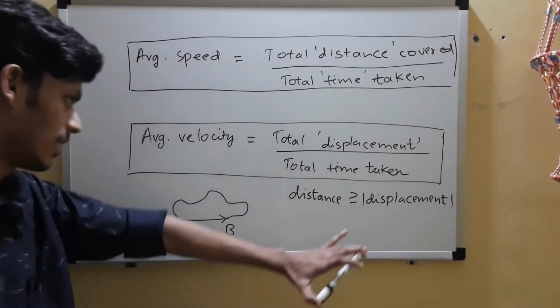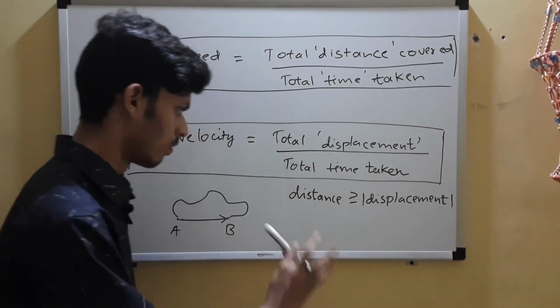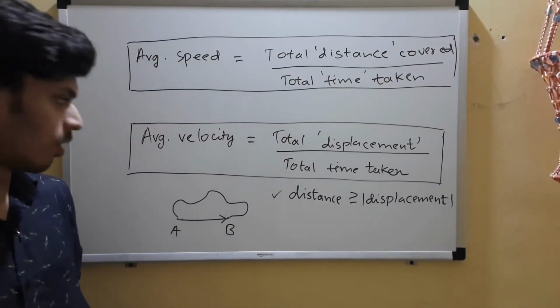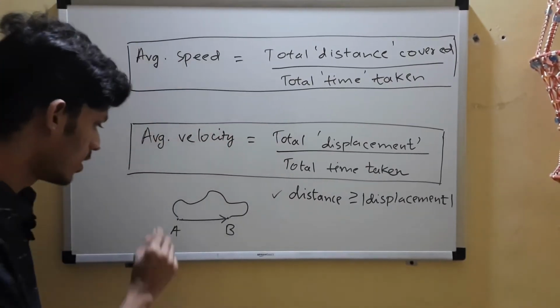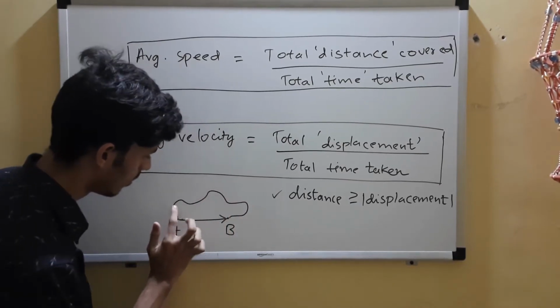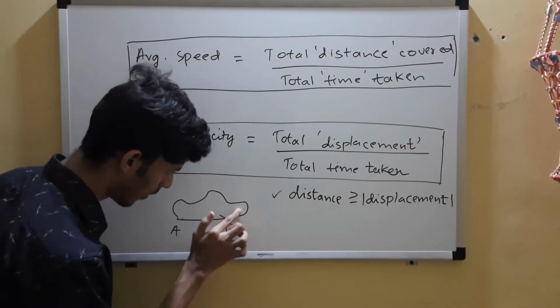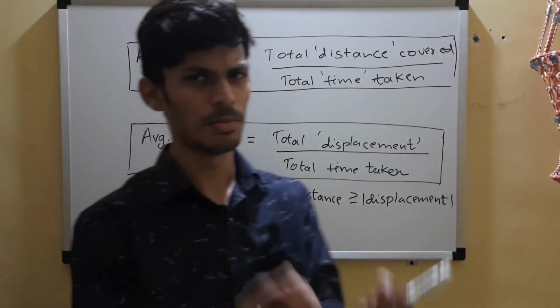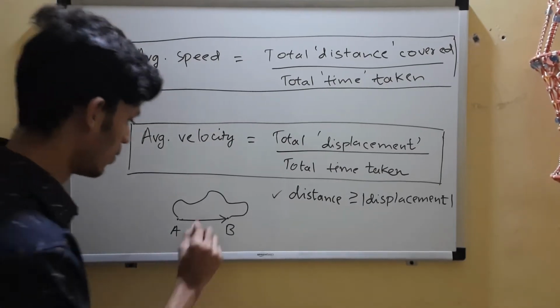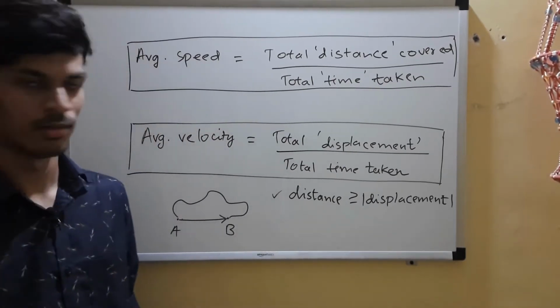Can I say this? If you think over it, it is correct, because distance is always positive, right? Distance has to measure all the path that you have traveled, and displacement will be the shortest length between two points. So you have two choices. You can either move on the shortest path.